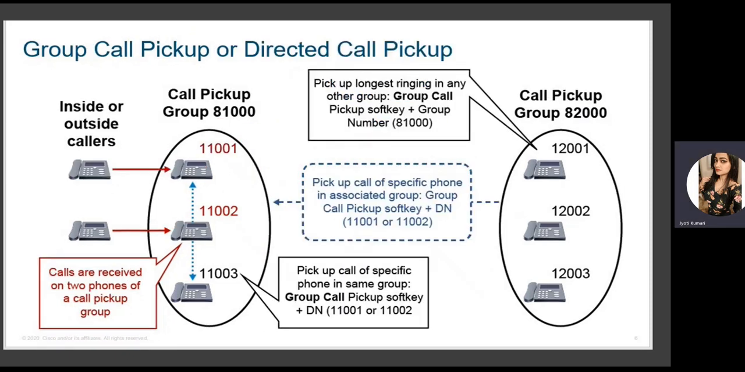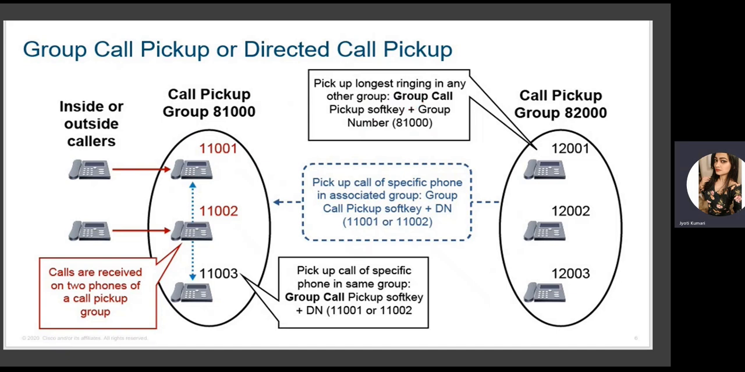Next, group call pickup or directed call pickup. So now we are talking about group call pickup. Let's say an inside or outside user calls the user 11001. This phone is ringing. Now, the calls are received on two phones of a call pickup group, and we want to resume the call from 11003. First of all, in the group pickup, it picks up the longest ringing call in any other group.